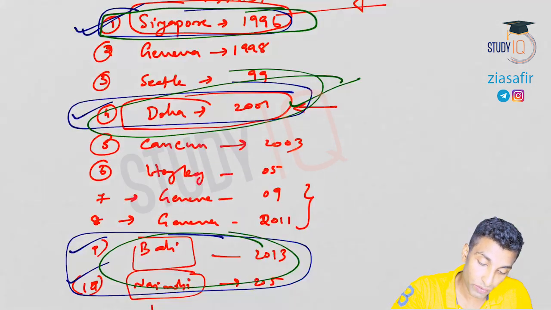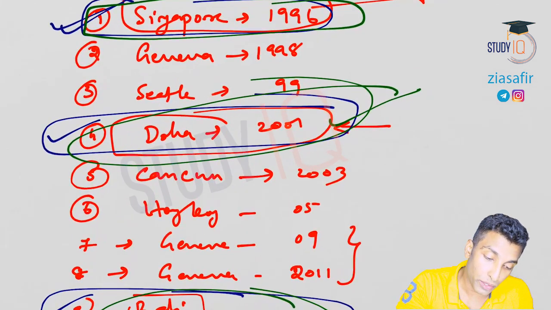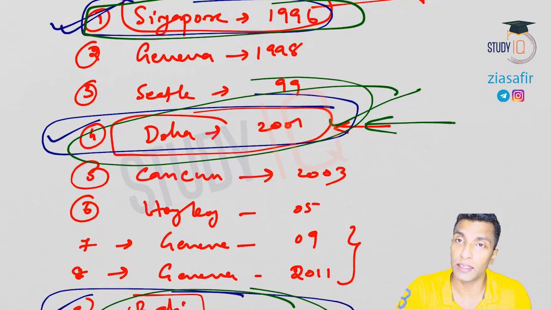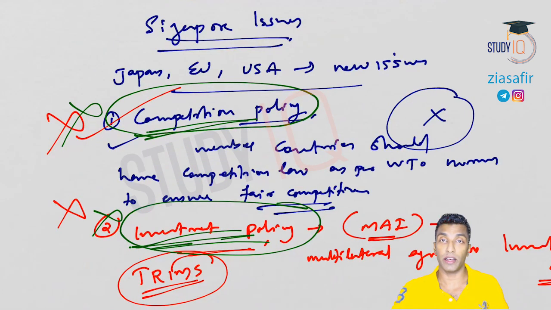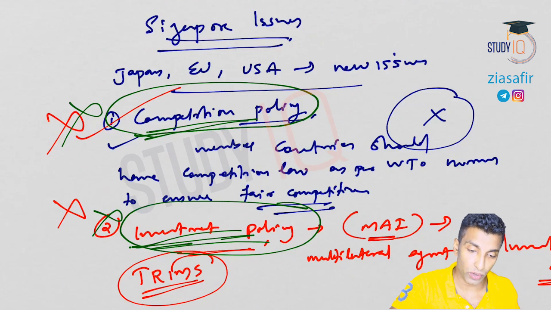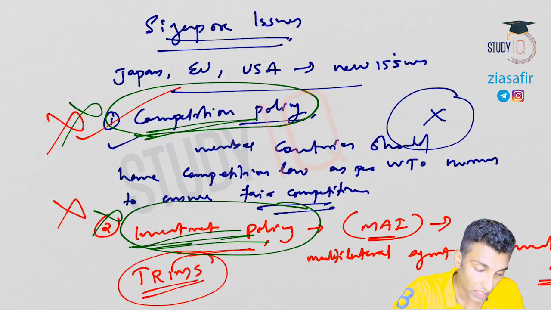So now in this session, we will be continuing with this. Now we are going to discuss the Doha Development Round. Why it is known as development round, I'll tell you. We will start with the Doha Ministerial Conference.